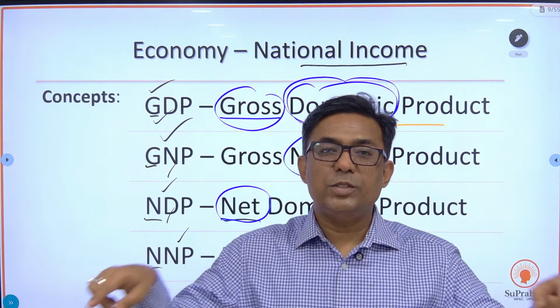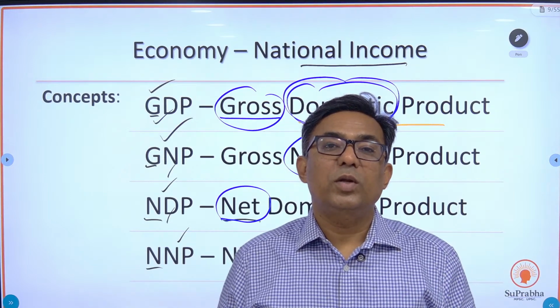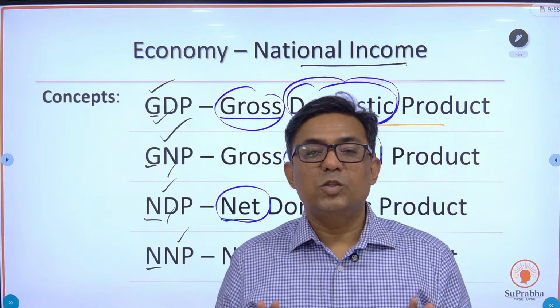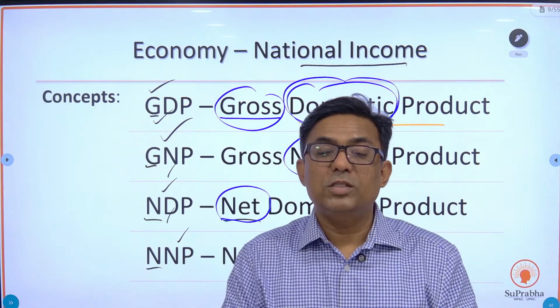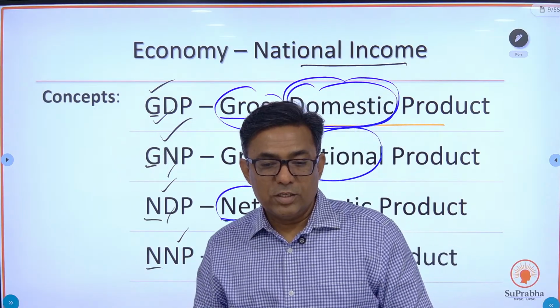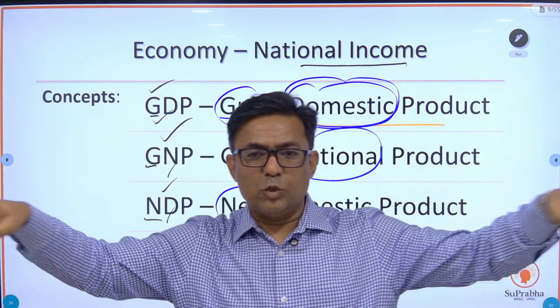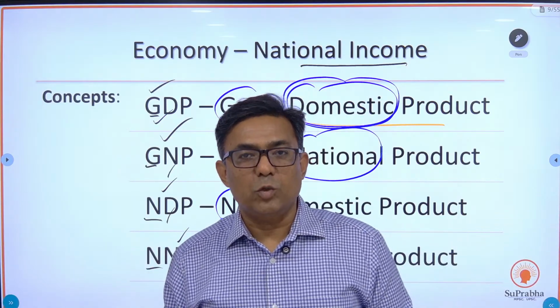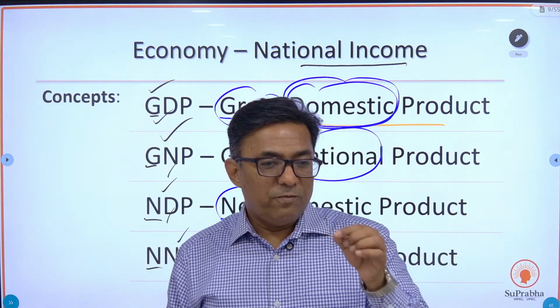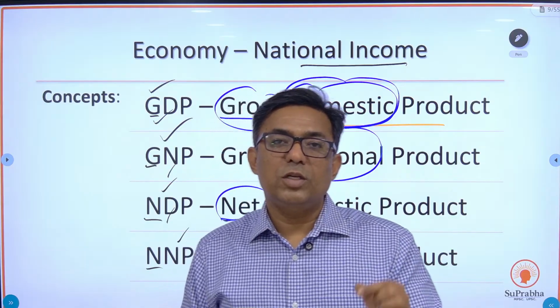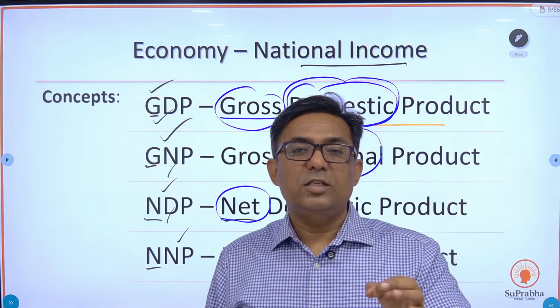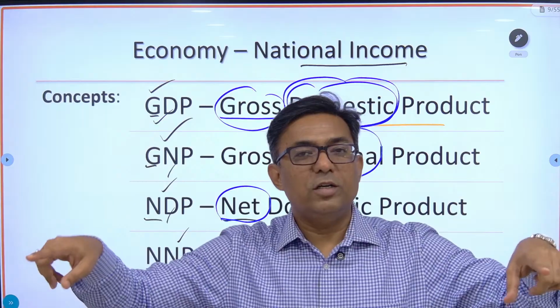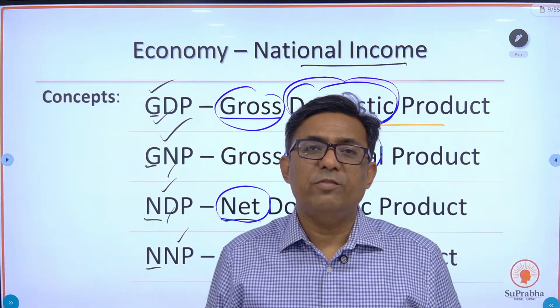If this classroom is a country, whatever goods and services are produced in this classroom in a financial year, the value of those is the GDP of the country.